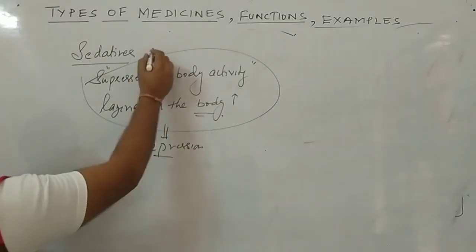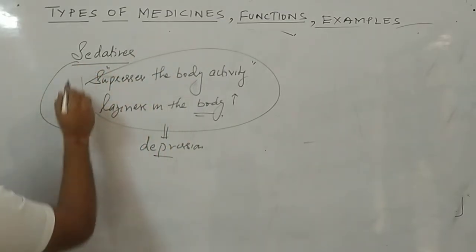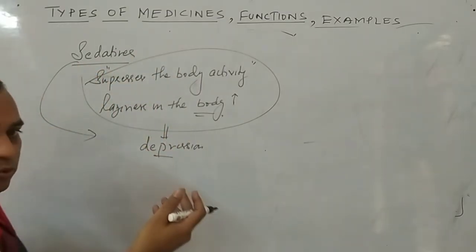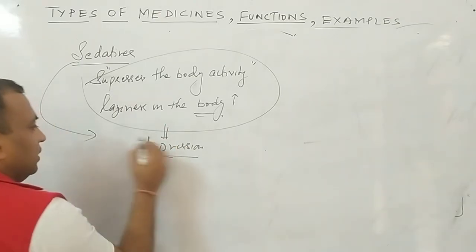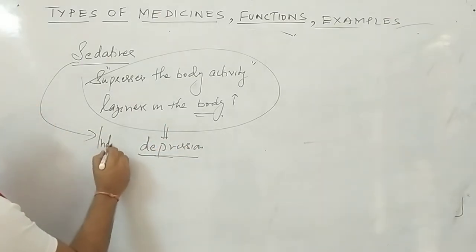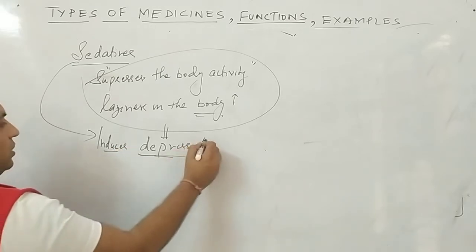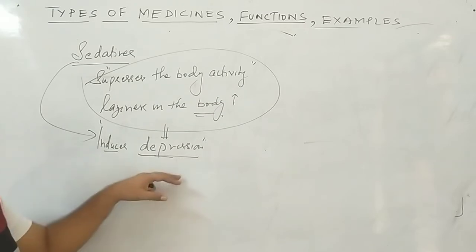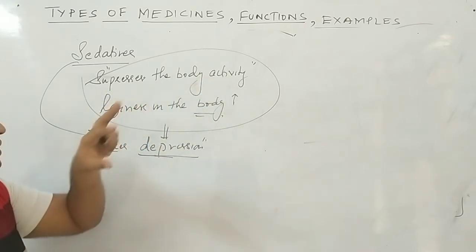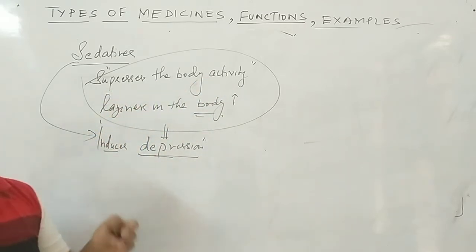Or you can say these are the medicines, particularly, sometimes we have to use sedatives also. These are the sedatives or the medicines which induce depression. Am I clear to all of you? So two things you will write. Either you will write which induces the depression, or you will write which suppresses the body activity, or which increases the laziness in the body.